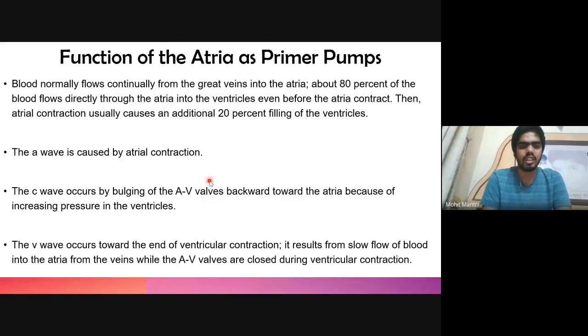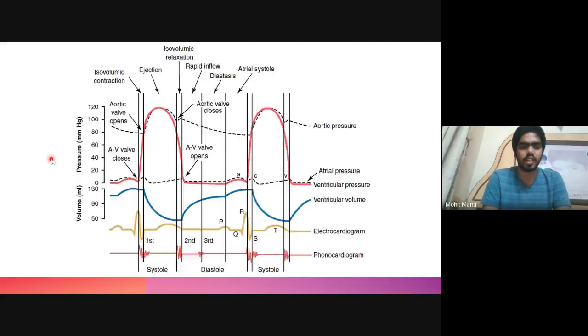And so these make up three waves. The first wave is the A wave. This one is the A wave. This is caused by the atrium contraction. When the atrium is contracted and the 20% of the blood is released inside the ventricle, it causes a rise in the atrial pressure, and this is the A wave.